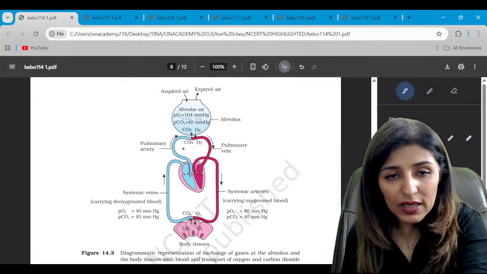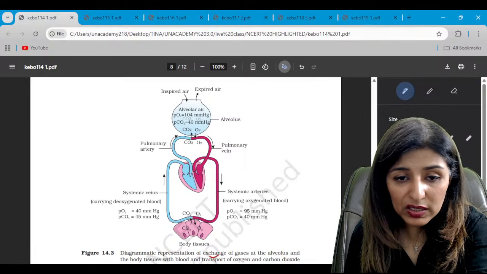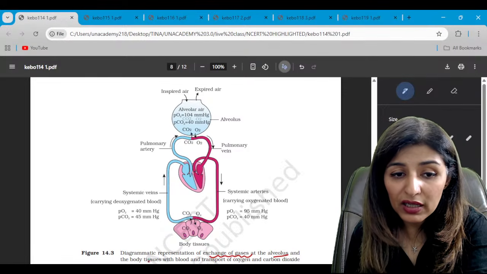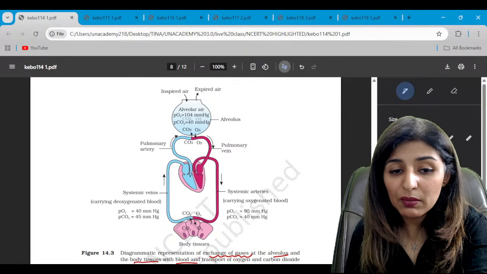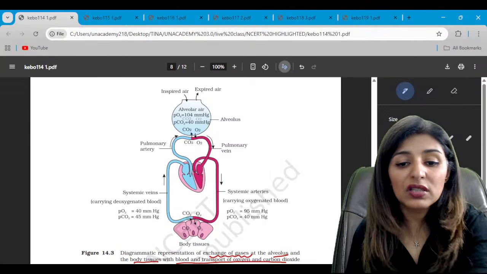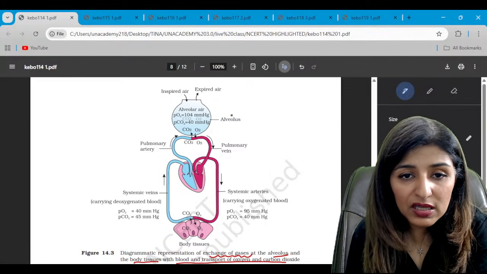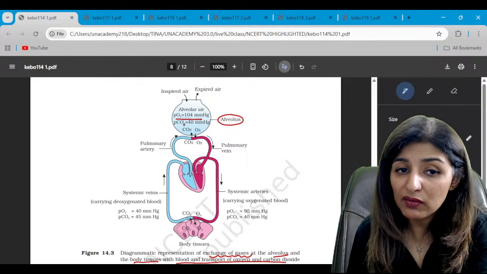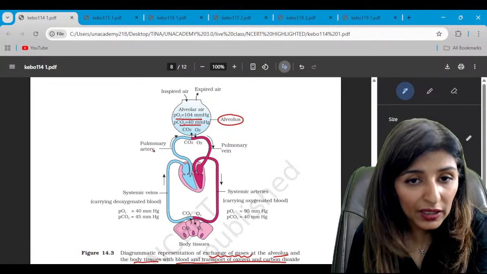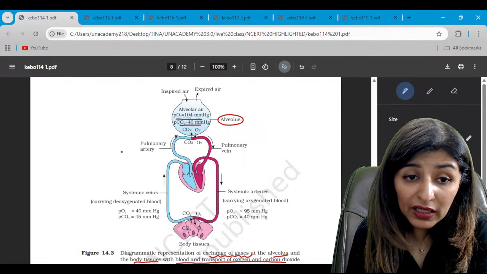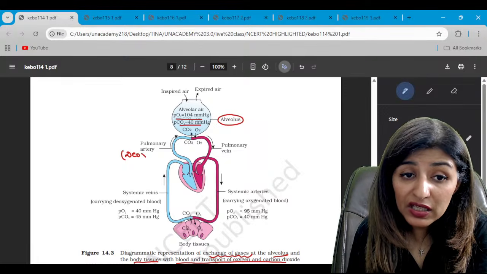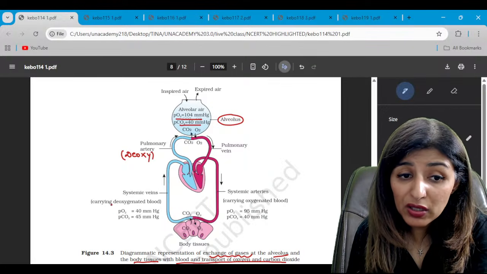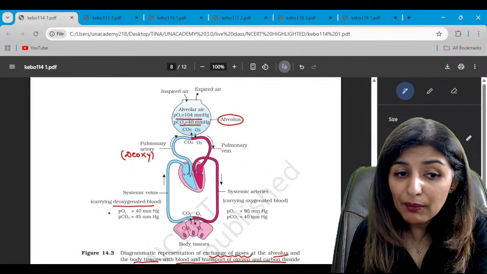Now this shows the gaseous exchange at the alveolar level and body tissues with blood, and transport of oxygen and CO2. So see, this is the alveolus. We have just read the partial pressure of oxygen in alveolus, 104, and that of CO2 is 40. Now, the pulmonary artery, which is bringing the deoxygenated blood, what is the partial pressure of oxygen here?